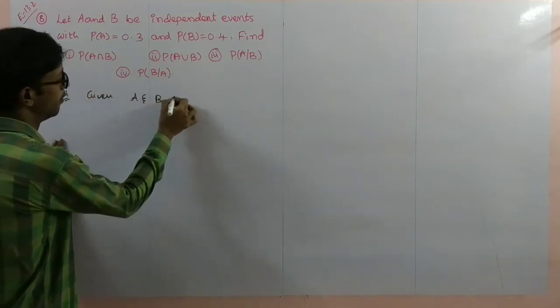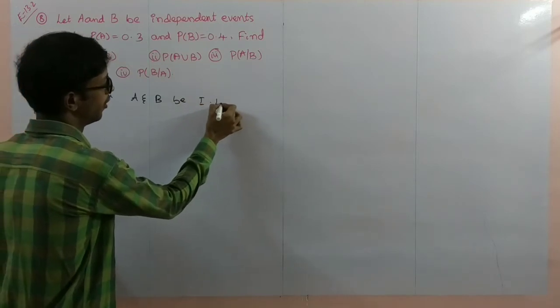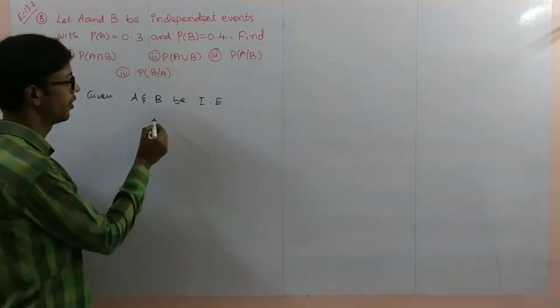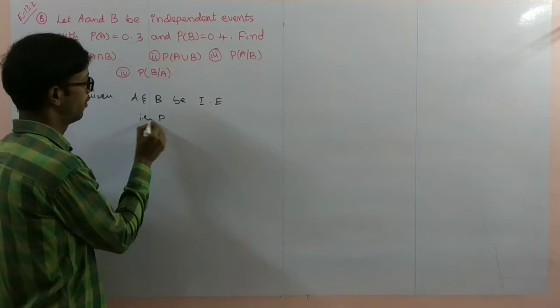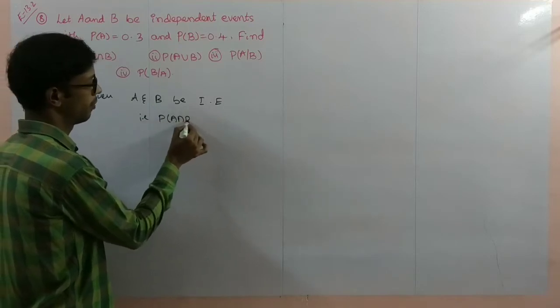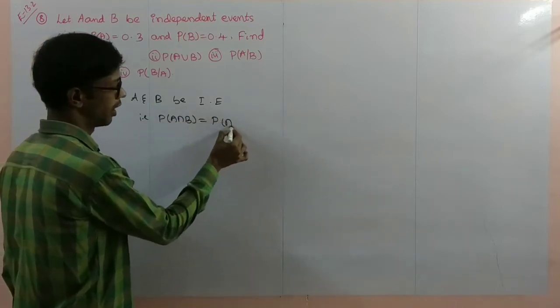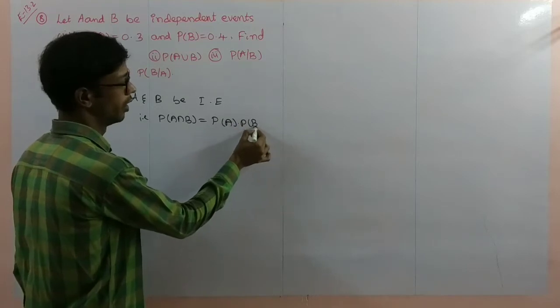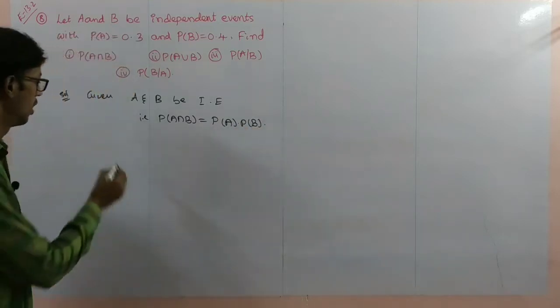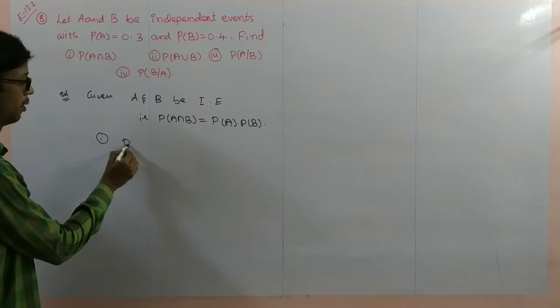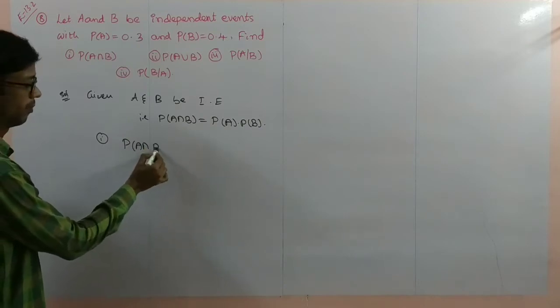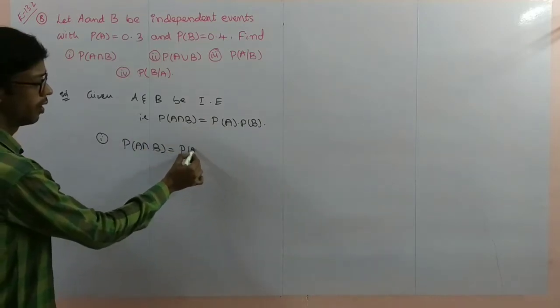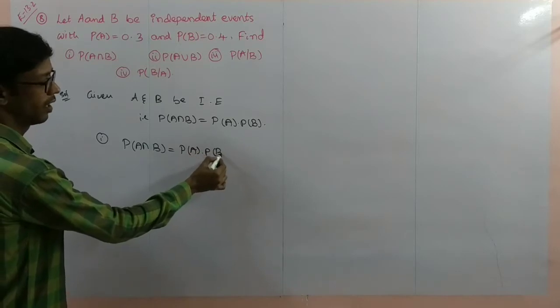A and B be independent events. Independent events means probability of A intersection B is equal to probability of A into probability of B. So for the first question, probability of A intersection B is equal to probability of A into probability of B we can write.